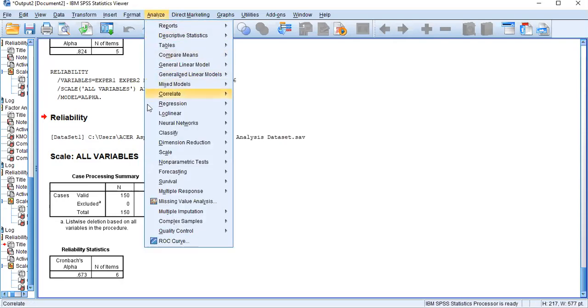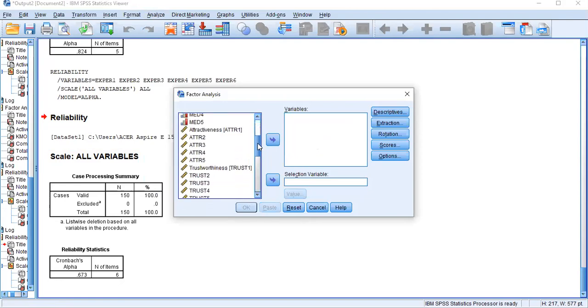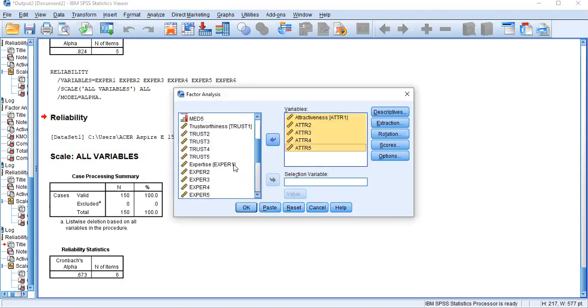Go with analyze. Now I'm testing the validity. Go to analyze, then dimension reduction. Then you can see there is a command called factor. Similar to reliability analysis, just select the items you want to check the validity of under your variable.